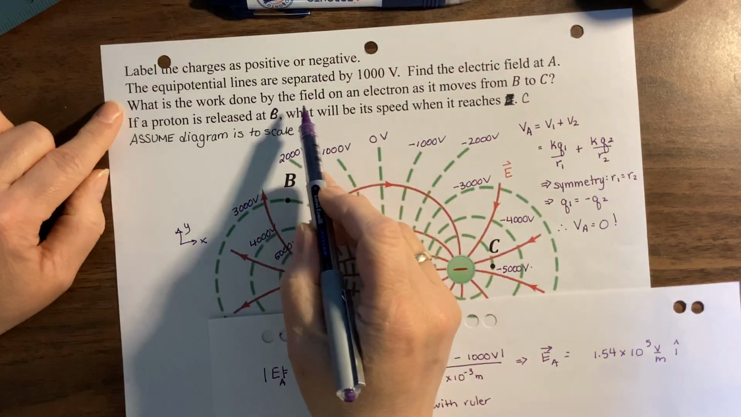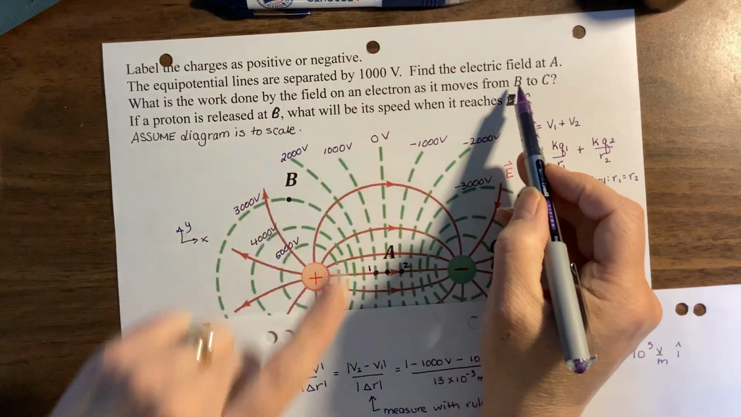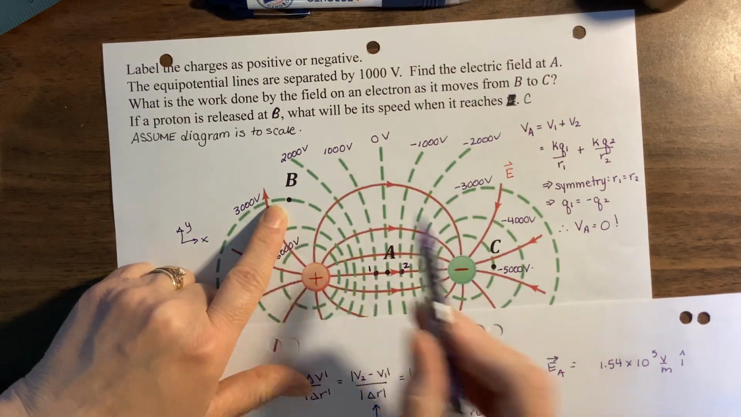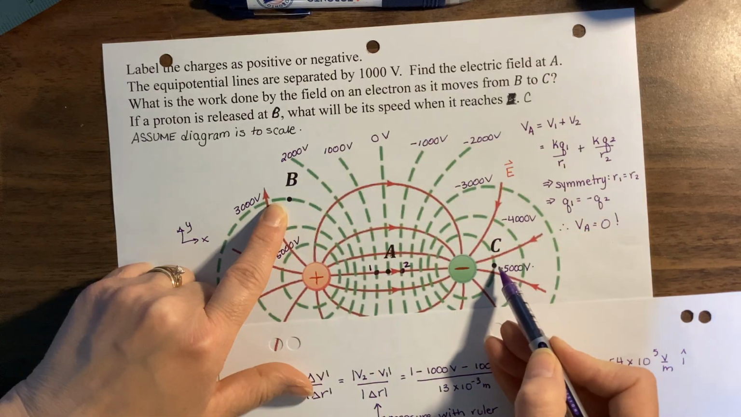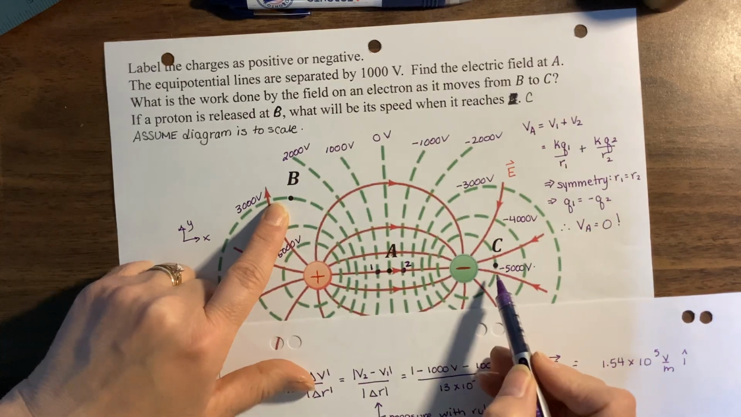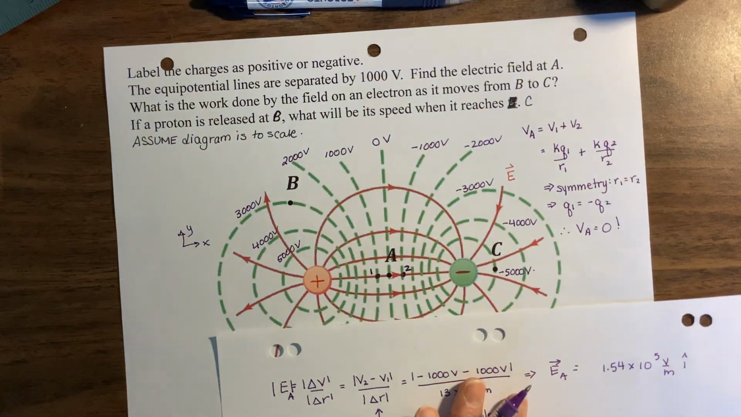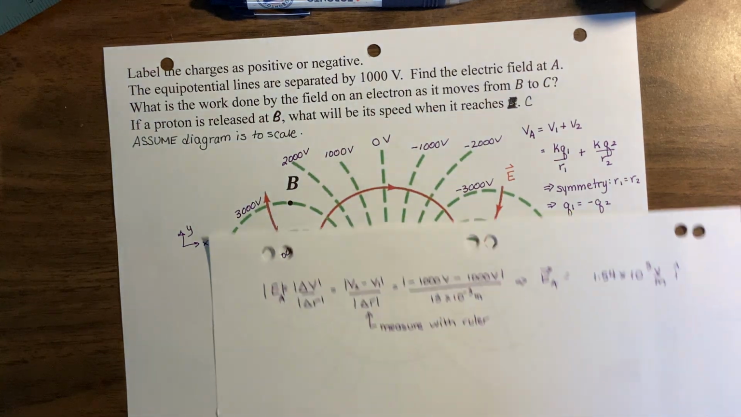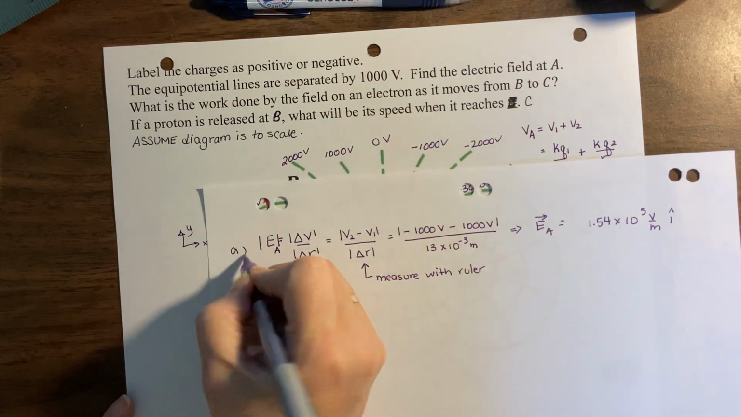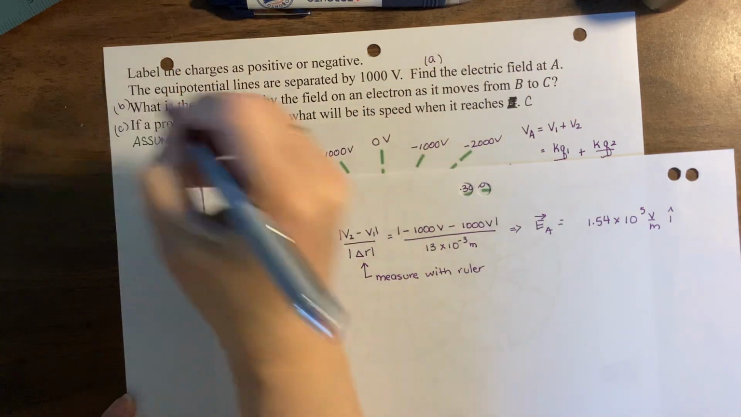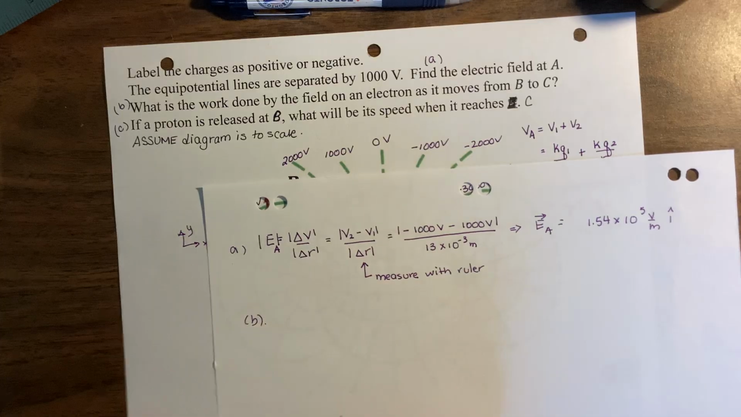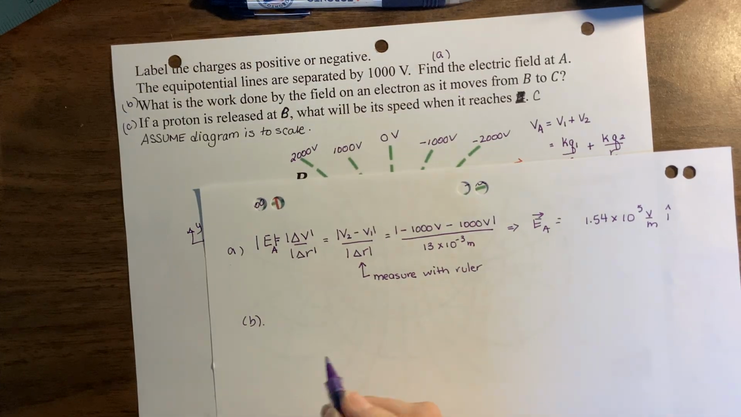Next, what is the work done by the field on an electron as it moves from point B to point C? So we'll release an electron here. It's going to move around. It'll come to point C. And what will be the work done on it? So let's call that one A. So this is A, this is B, and this is C. B. What is the work done on an electron by the electric field?